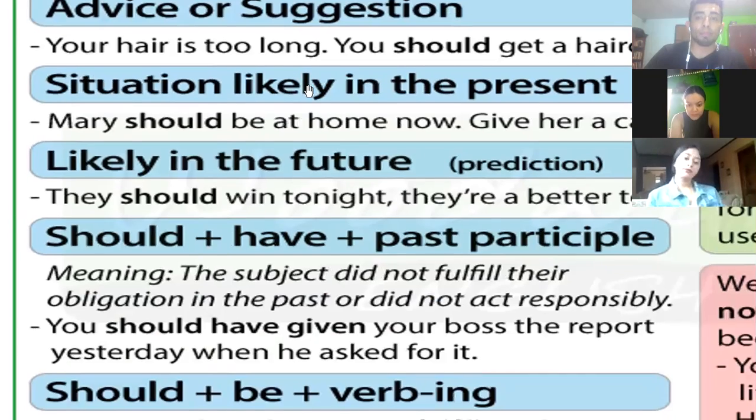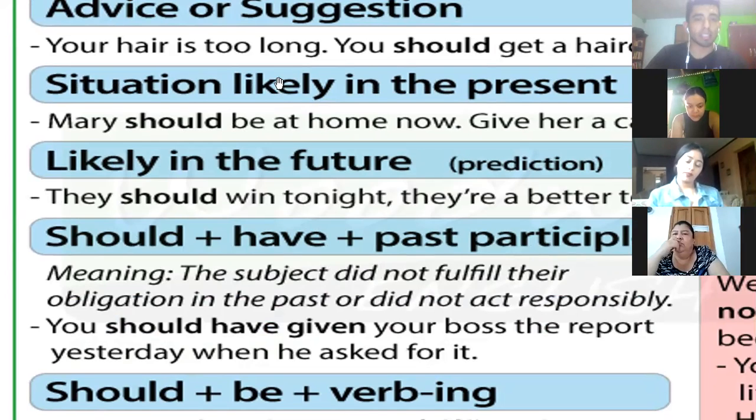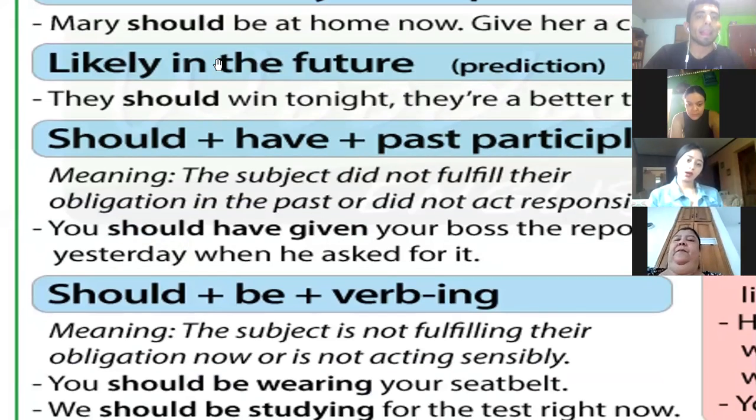Situations likely in the present. Mary should be at home now. Give her a call. This is like an expectation, right? Likely in the future, they should win tonight. They are a better team. It's like a prediction.